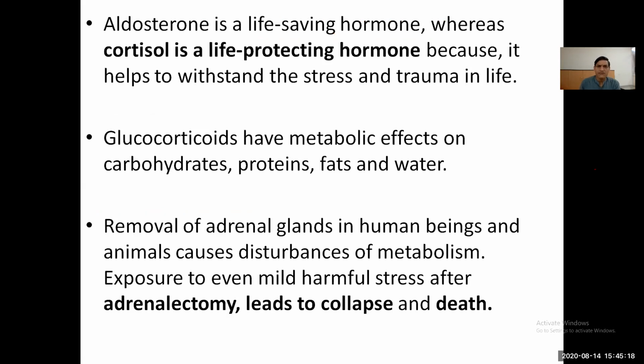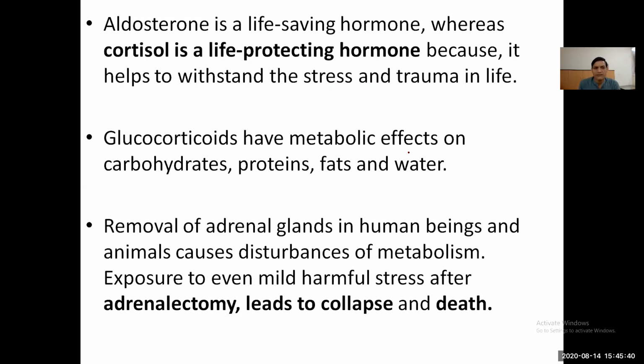Aldosterone is a life-saving hormone. Life-saving hormone means its absence, the absence of this hormone, will cause death in 3 to 15 days. But cortisol is a life-protecting hormone because it helps to withstand the stress and trauma in life.